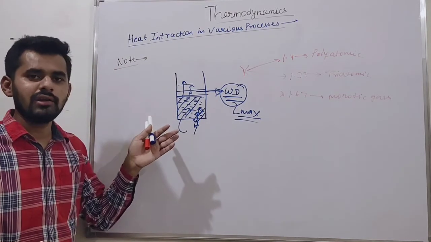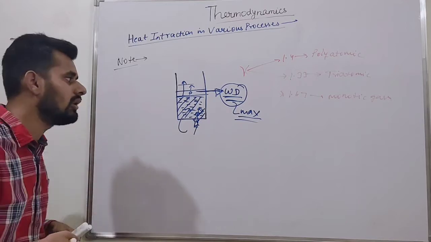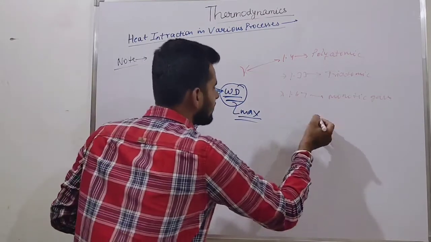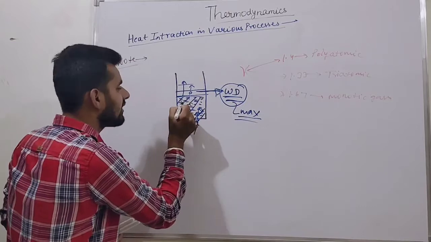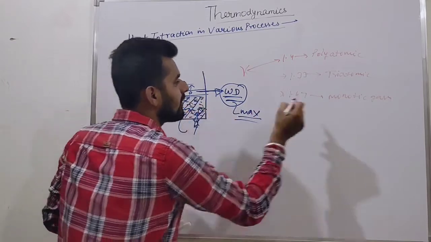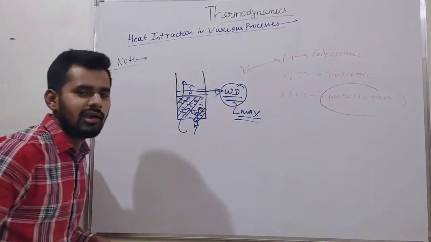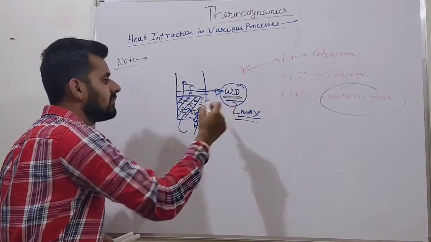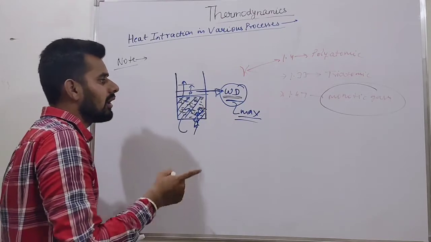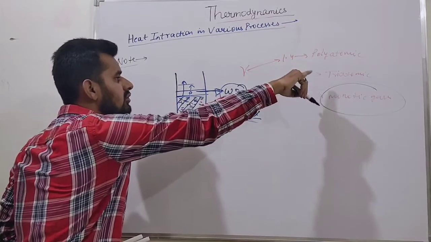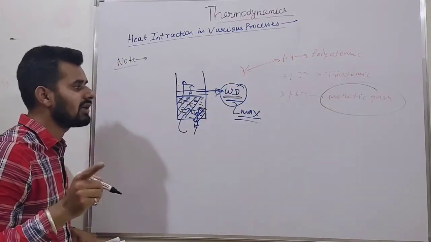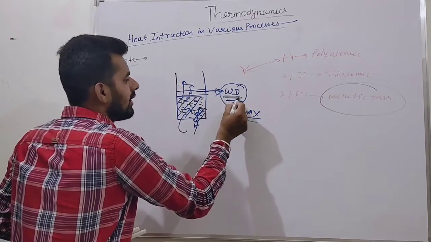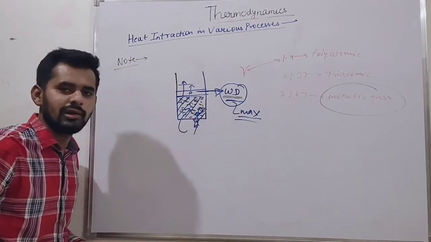The work done is maximum only when the gas is monatomic. If the gas is monatomic, the work output we are getting here is maximum. Other than these two, polyatomic and diatomic, the maximum work done we get is in the case of monatomic gas only.